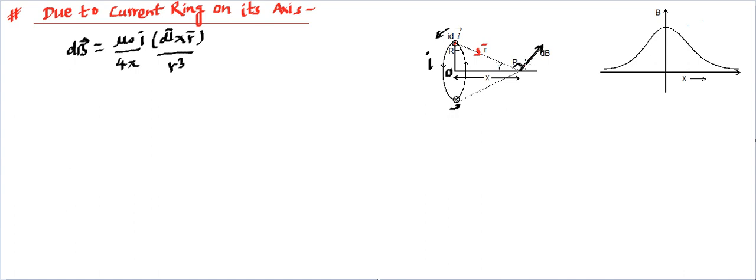So for that sake, we need to do components. Let's say we are making one component in the horizontal direction, another component in the vertical direction. Now let's assume this angle is theta. So if this angle is theta, this is going to be 90 minus theta, so that will become theta. And then this component is going to be dB cos theta, and this component will be dB sin theta. So dB is a vector quantity, so we are making 2 components of it. Now these are the magnetic field because of the small differential element that we have taken over here.